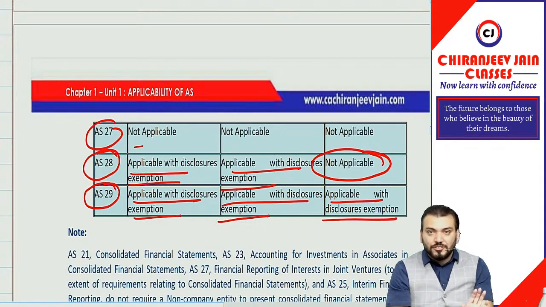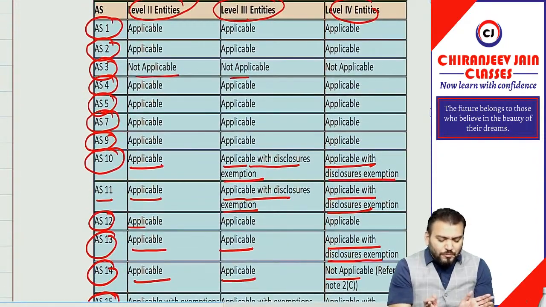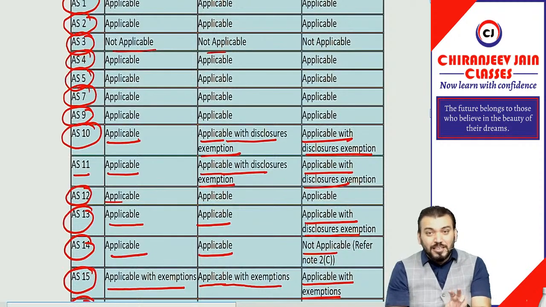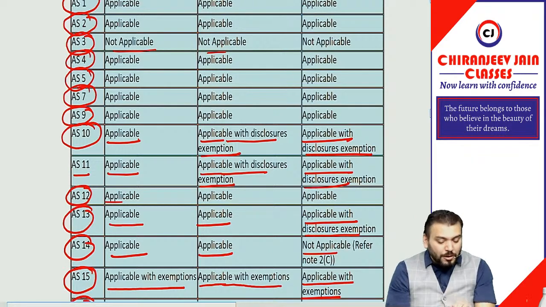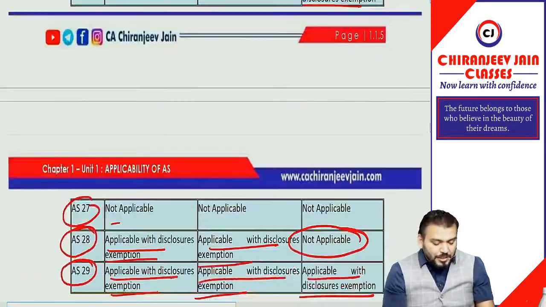Understood? Have you understood this point? So this you can go through. I don't know whether this will be important or not from examination point of view. Sometimes they have asked in RTP MTP a question related to this: if this is a non-corporate entity, what are the relaxation and exemption given. Such type of question has been given in RTP MTP, but till now it has not been asked in exam. Correct? Understood?